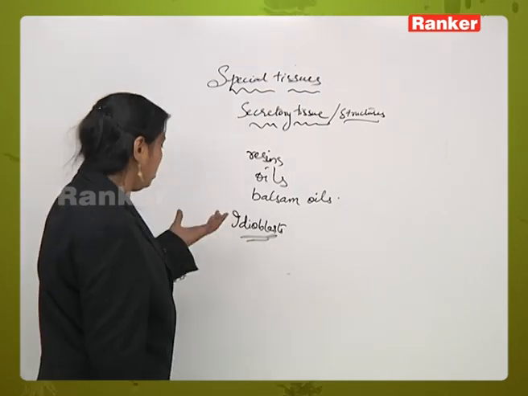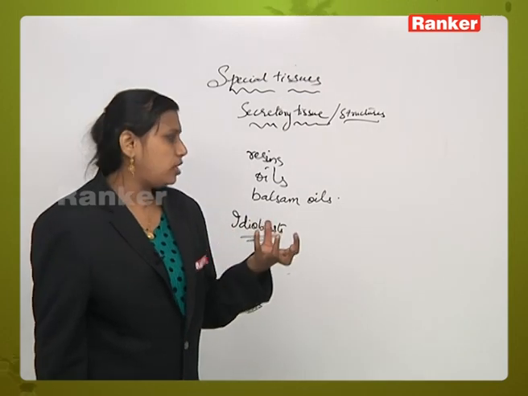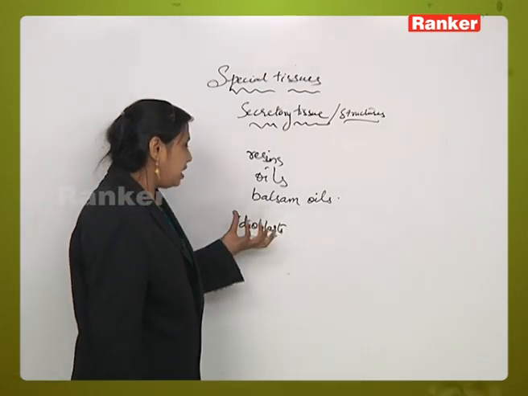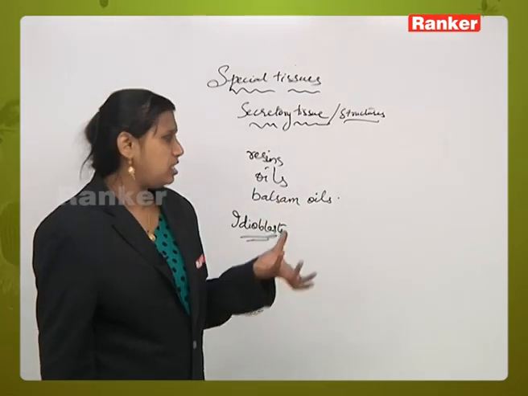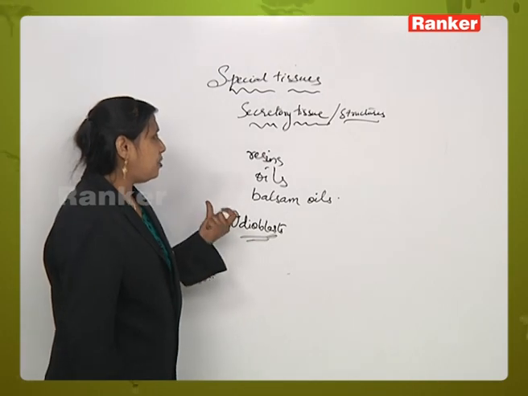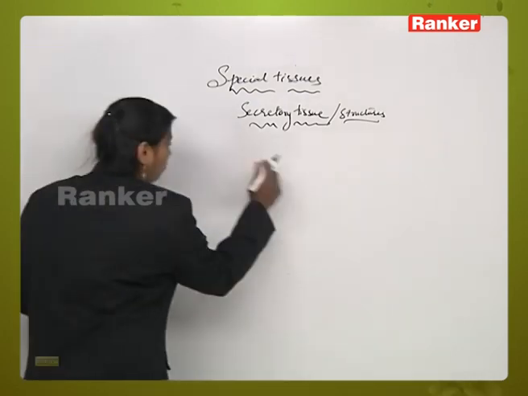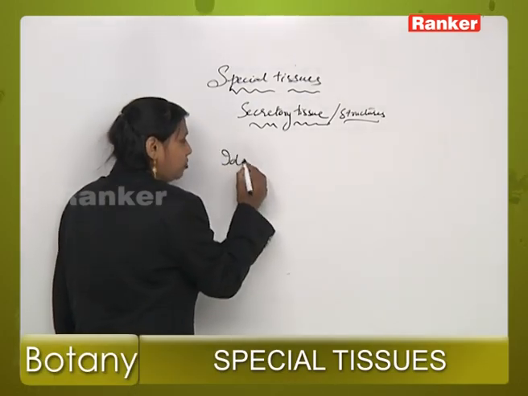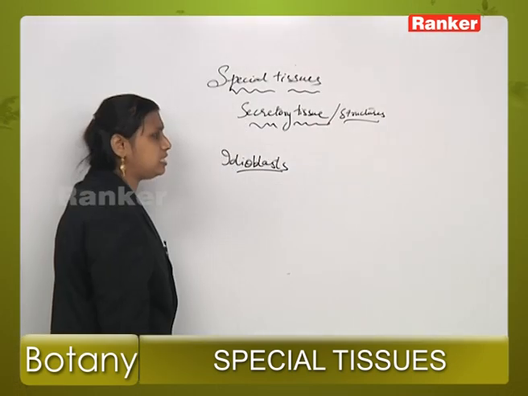In many cells, in some plants like cycas, the production of certain substances occurs continuously, and this leads to the formation of some specialized structures. Now, on the basis of the excretion products, the special types of tissues are of different types, of which one is called idioblasts. First we will go with the idioblast, what is an idioblast, then we will go with the different types of classification of the secretory tissue.